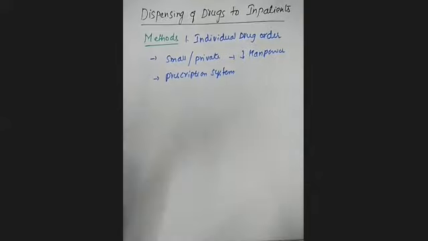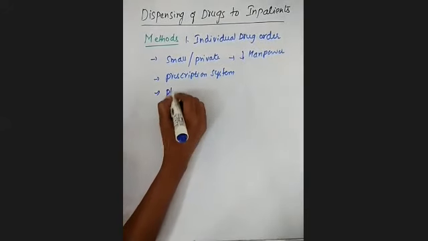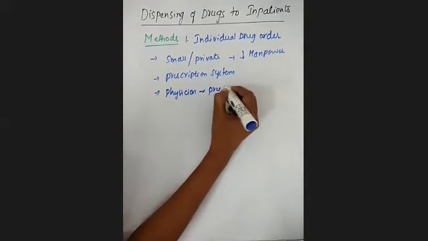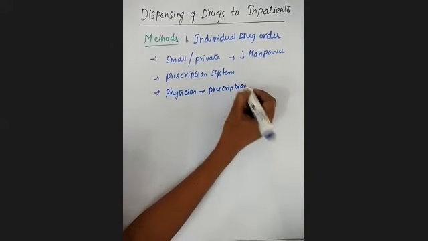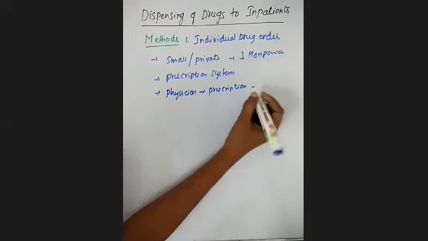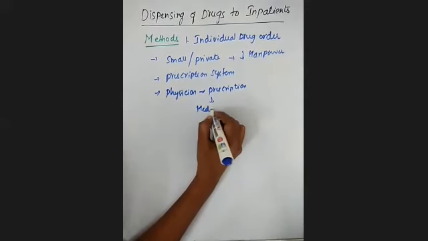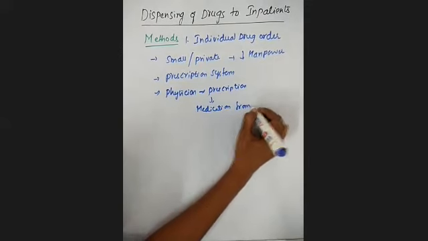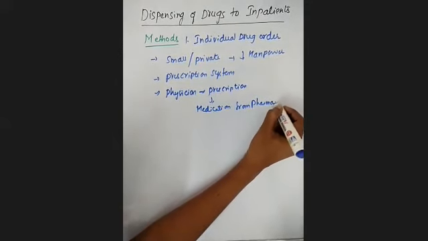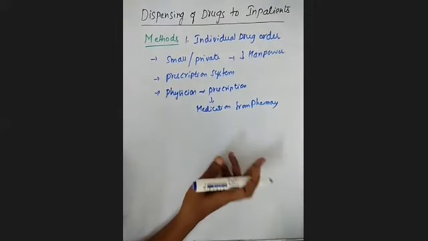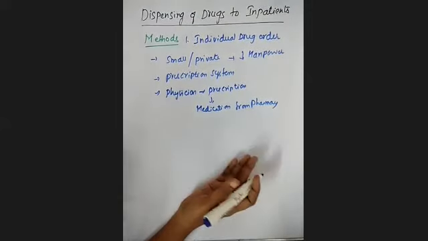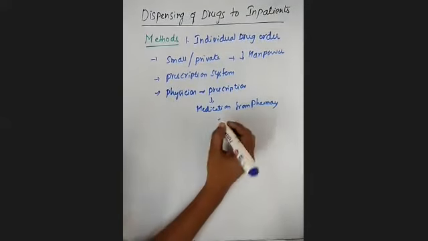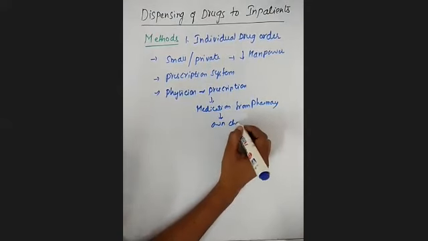Clear? What is meant by this prescription system? The physician is going to be writing a prescription and obtaining the medication from the pharmacy. This pharmacy may be either inside the hospital or outside the hospital. They are going to be getting the medications by paying their own charges.